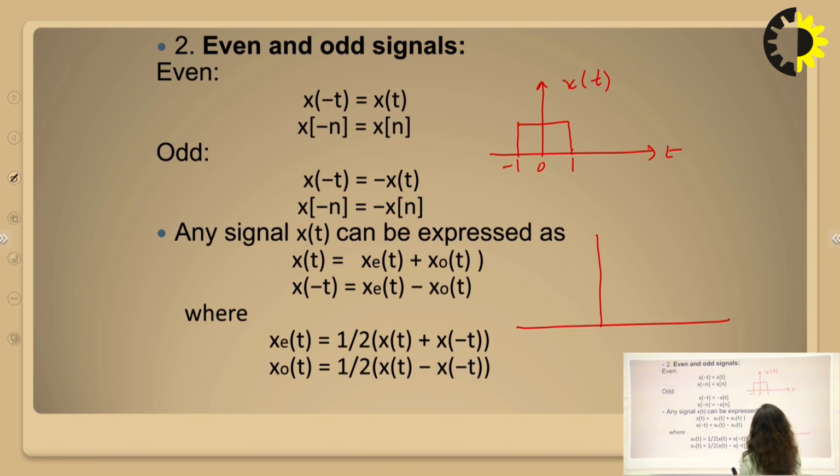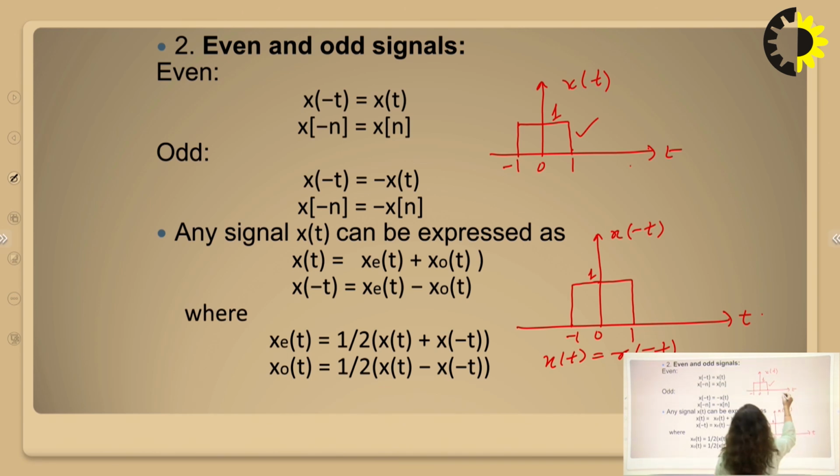If we draw x(-t), we will see that this portion has a mirror image on the negative side, and similarly this portion has a mirror image on the positive side. So we get the same signal at the output, that is, x(t) is equivalent to x(-t).